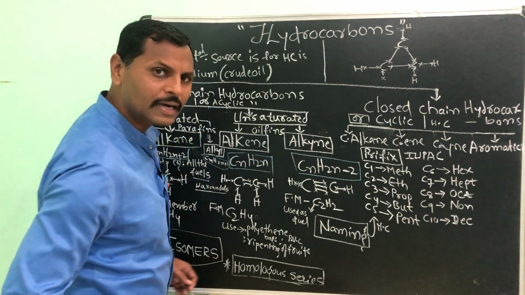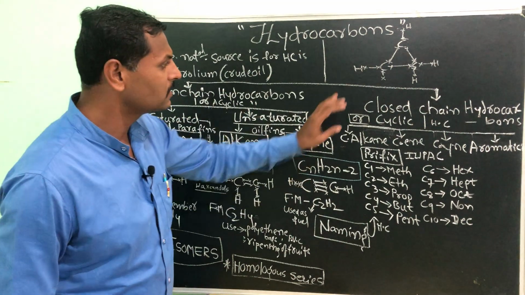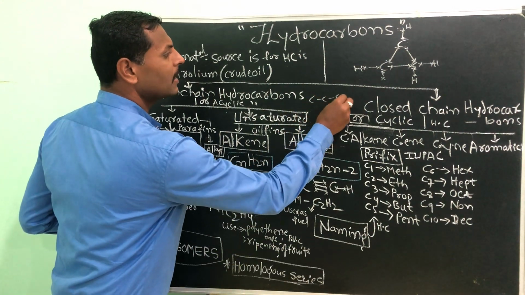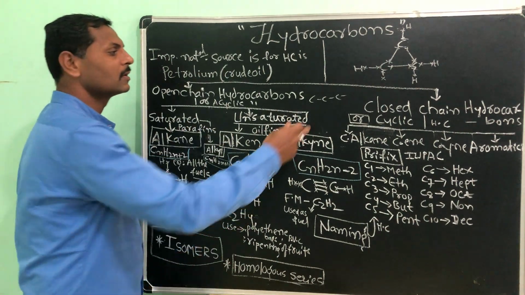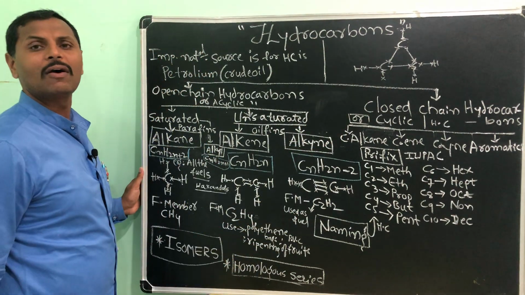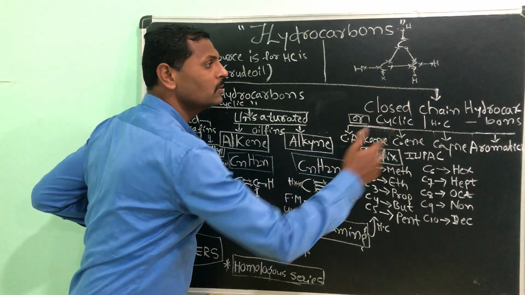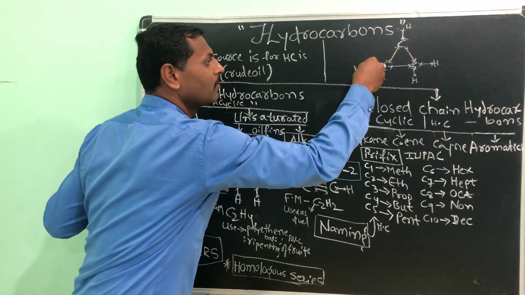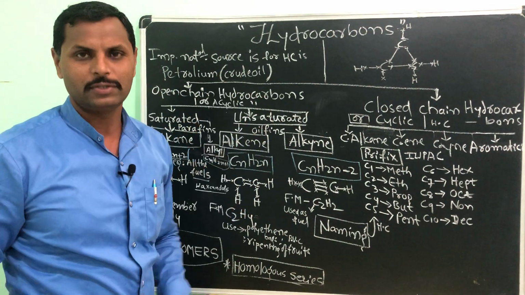Hydrocarbons are classified on the basis of their structure: open chain hydrocarbons and closed chain hydrocarbons. Open chain means there is no closed chain. It is called open chain, or even acyclic hydrocarbons. Closed chain hydrocarbons are cyclic, as I showed you here: carbon, carbon, carbon, hydrogen, hydrogen, hydrogen, like this. There is a chain which is closed.